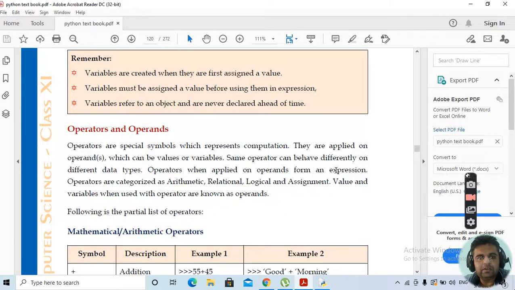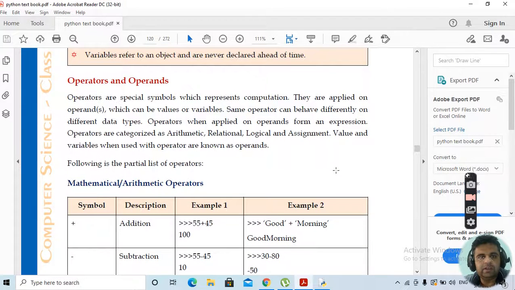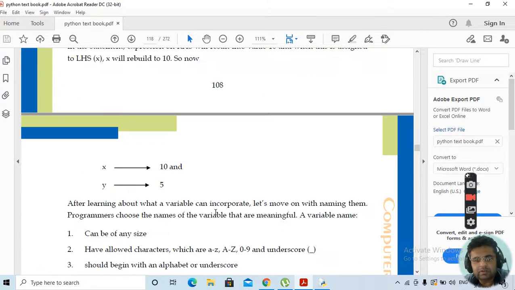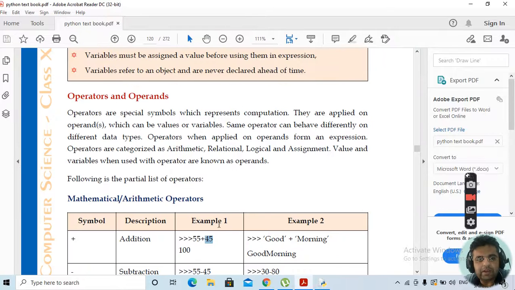Next we'll be taking up operands and operators. Now first thing is we must be clear about what is an operand and what is an operator. If we know the meaning of both these, only then we'll be able to understand the things. Suppose we are taking this example, 55 plus 45. Here 55 and 45 are operands. Clear? And plus is an operator.